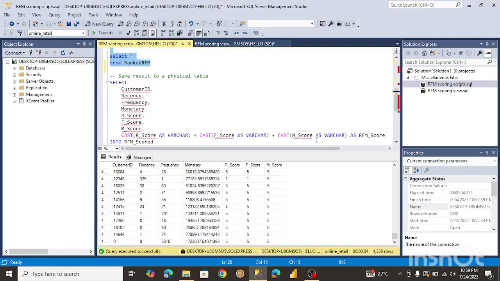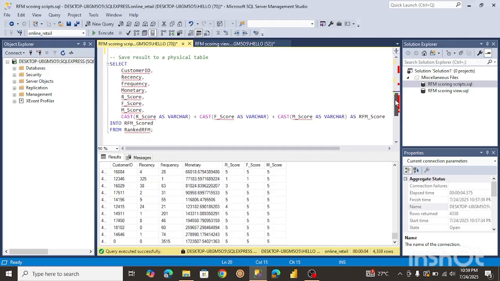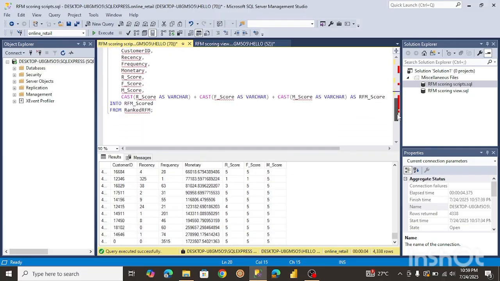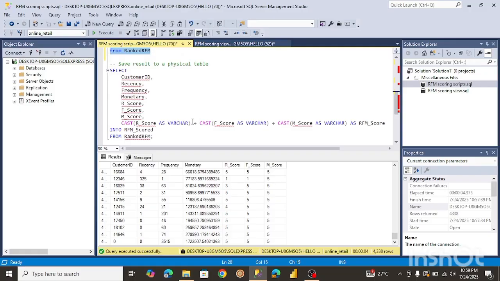So to make this better to read and better for visualization, first I just wanted to store all the results in a physical table. Instead of having to run the CTE over and over again, we're just going to be selecting from the new table we're creating. This is like a temporary table I created.